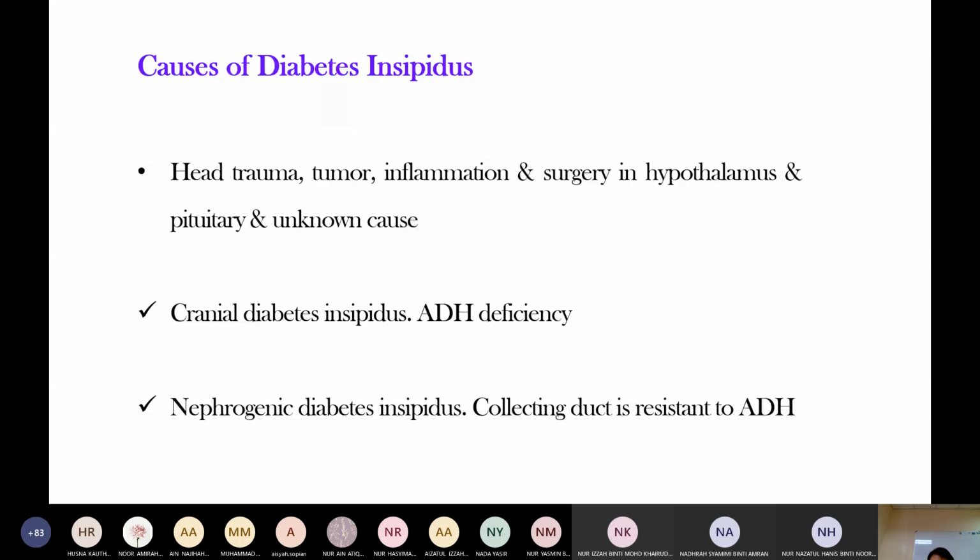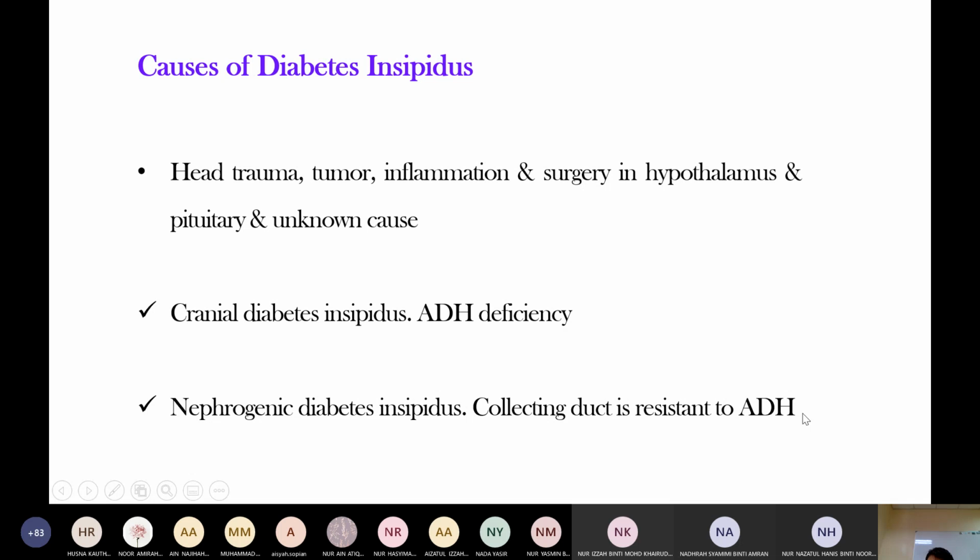So, causes of diabetes insipidus: head trauma, tumor, inflammation, and surgery. There are two types of diabetes insipidus: cranial diabetes insipidus and nephrogenic diabetes insipidus. Cranial diabetes insipidus is antidiuretic hormone deficiency. Nephrogenic diabetes insipidus is when the collecting duct is resistant to antidiuretic hormone.